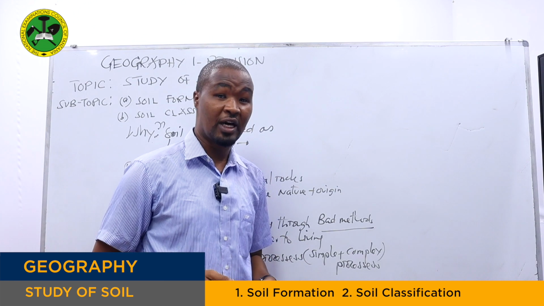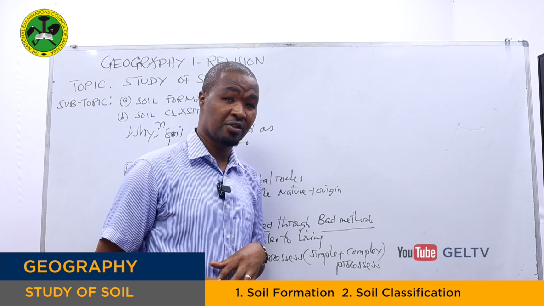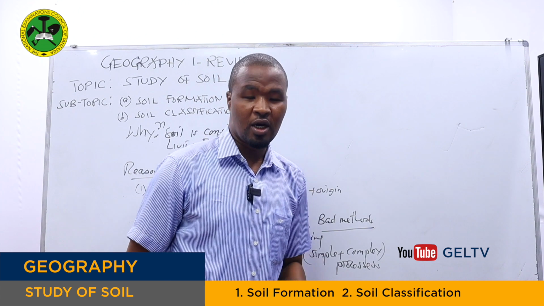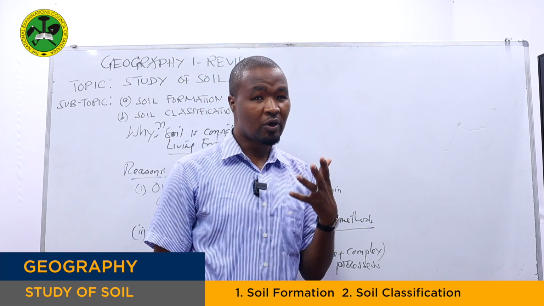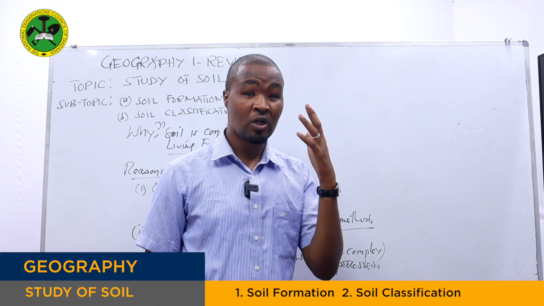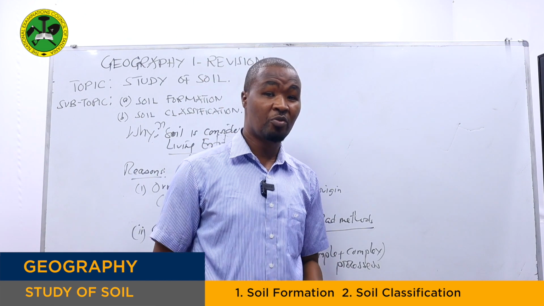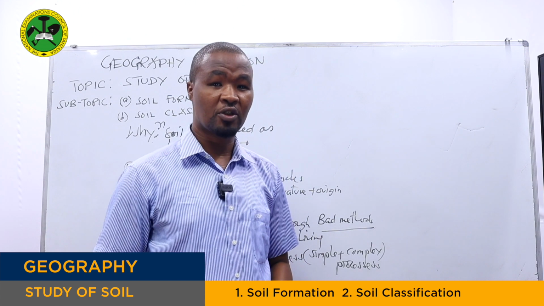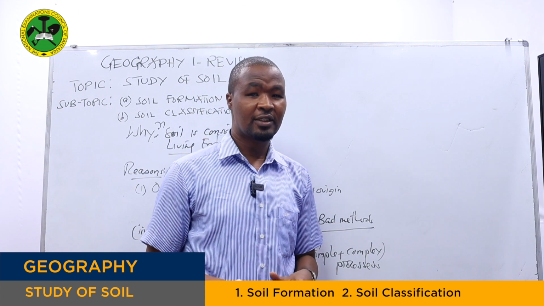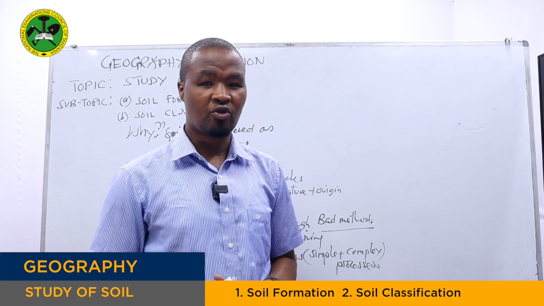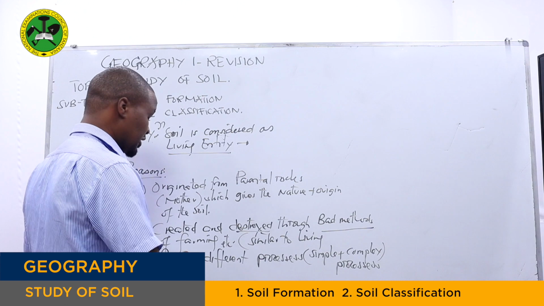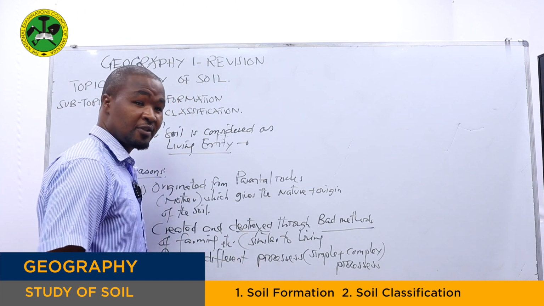We all know what those processes are. The first process is what we call weathering. Then the second process is what we call eluviation. We go to what we call calcification, humification, etc. Then we have those complex processes, including podzolization, laterization, glaciation, etc. So it is similar to what? To a living organism. Why? Because it passes through different processes.